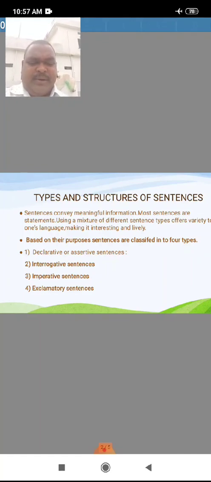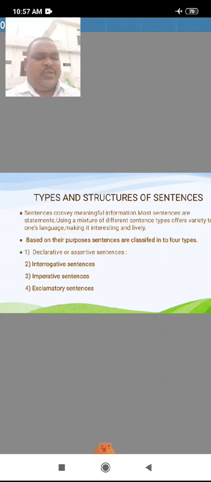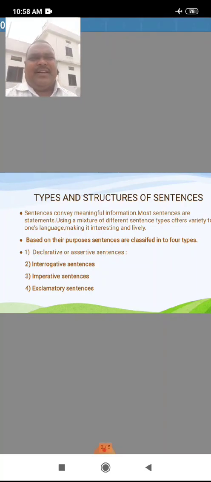Once again, I am repeating that. Exclamatory sentences are used to express surprise, pain, joy, sorrow, admiration, pity and other feelings. They end with the exclamation mark. Example: we have won the match. For example, India won the cricket match.